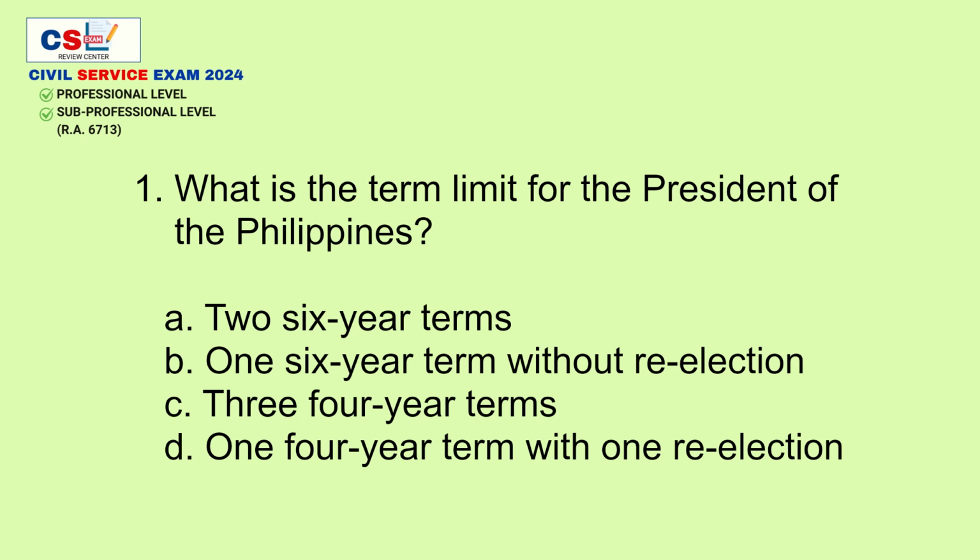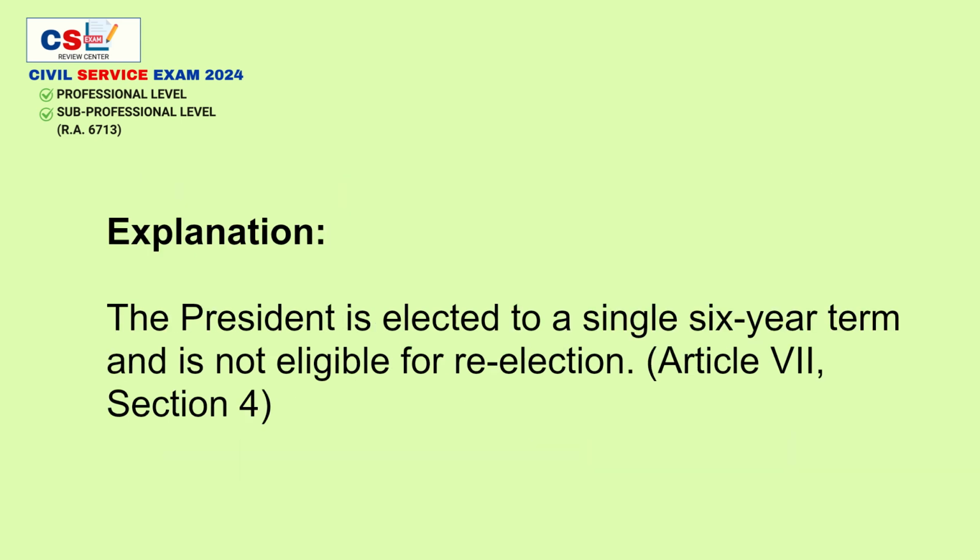The answer is B. 1 6-year term without re-election. Explanation. The President is elected to a single 6-year term and is not eligible for re-election. Article 7, Section 4.